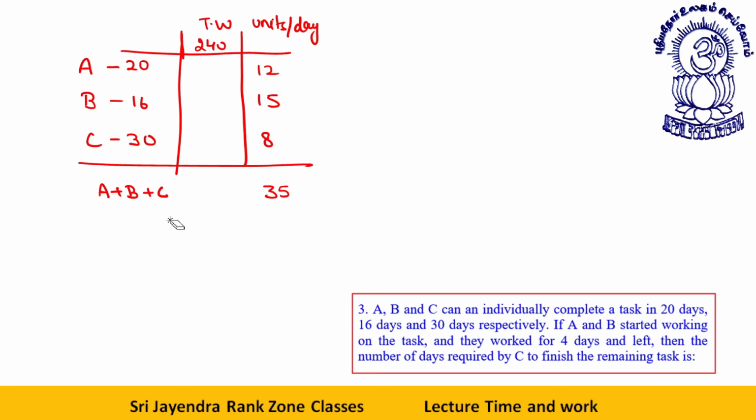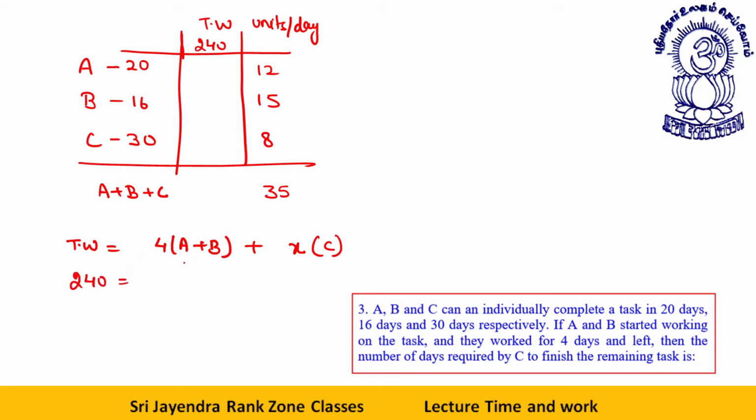Now, how is the total work being done? Total work is being done in such a way that for the first 4 days A and B work together. For the next X days, we don't know how many days there are, C finishes the work. So let's say the remaining days are X, and for those X days C works. Total work is 240.